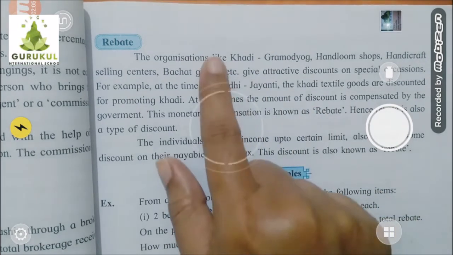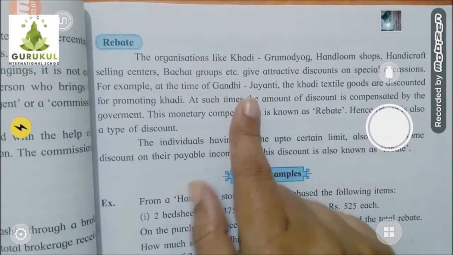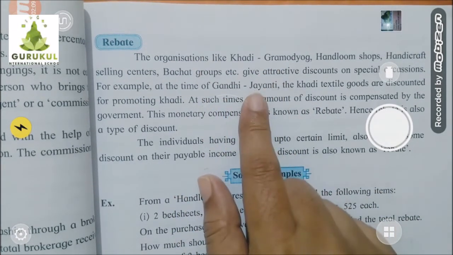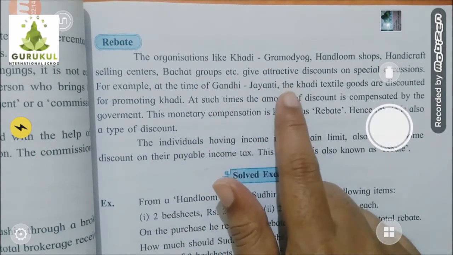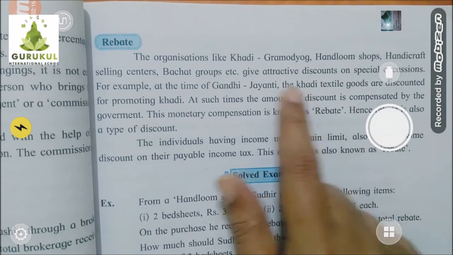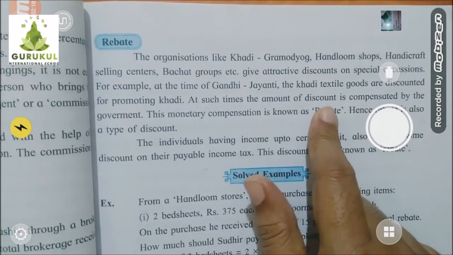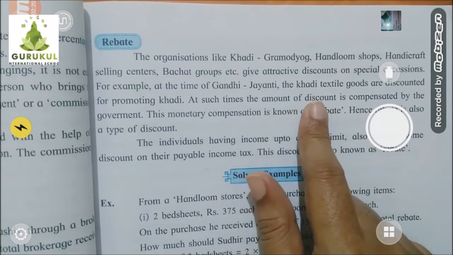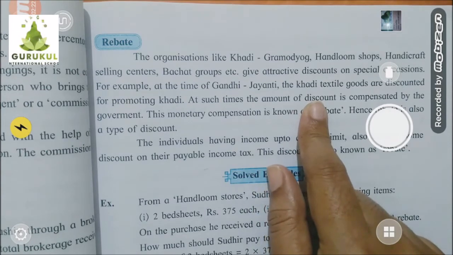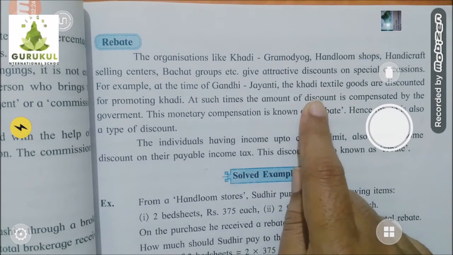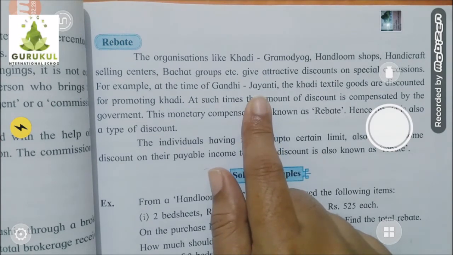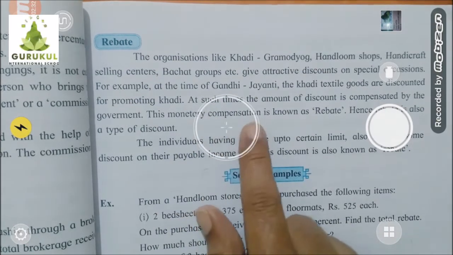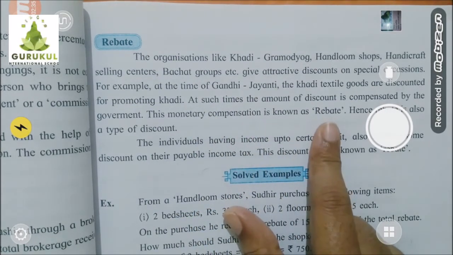So these centers, to keep our heritage continuing, make these things and give discounts at festive seasons so that these traditional things are promoted. But if they are in loss, it would be a problem for them, and in such situations the government compensates that loss in terms of rebate.